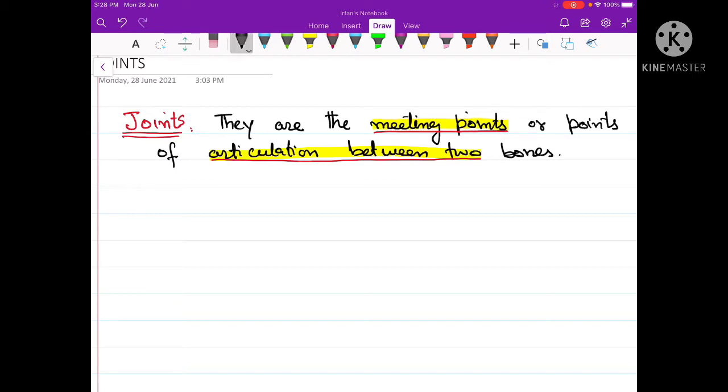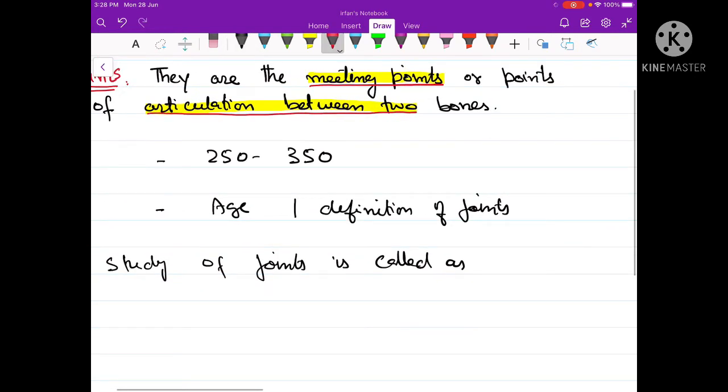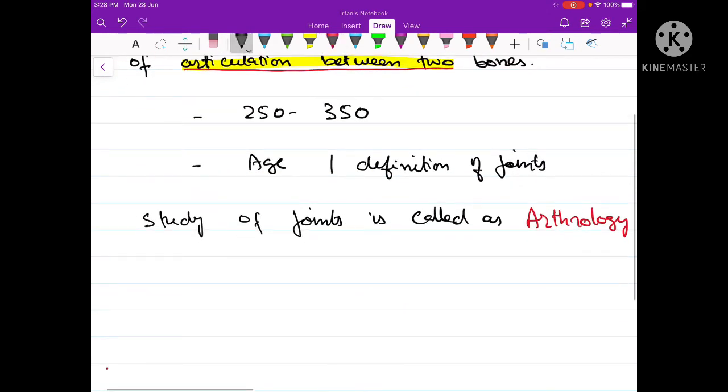Now the total number of joints present in the body ranges from 250 to 350. The number of joints depends upon the age of the individual as well as the definition of the joint. The study of joints is called arthrology.